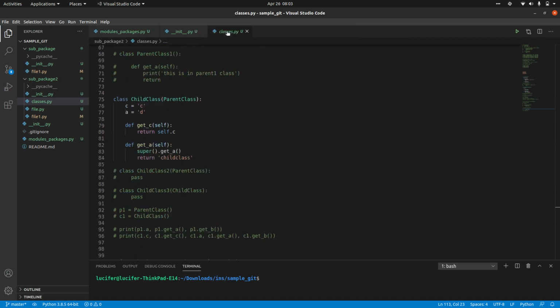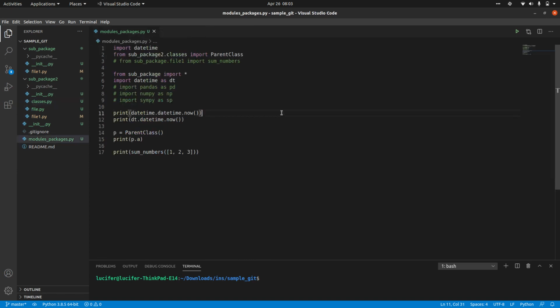But file handling is what exactly means whenever you have some files. It may be a Python file, it may be a text file, or even it may be some CSV or Excel files. You might have to do some operations on those things. You might have to print some text, add some text, read some text, read some values from CSVs, maybe write some values into some Excel files, all these things. Okay, this is basic file handling which we will be using in proper programming, right? People always use these kind of things.